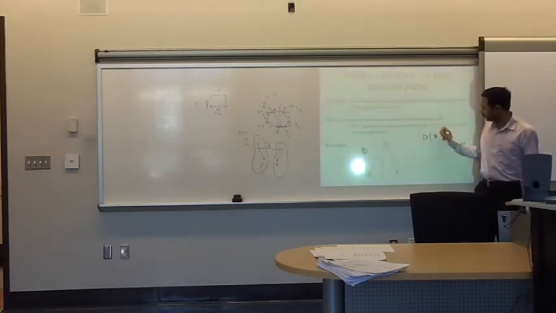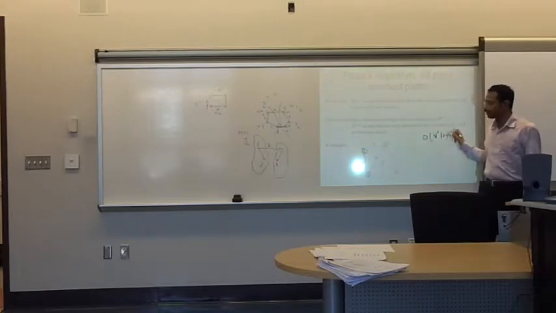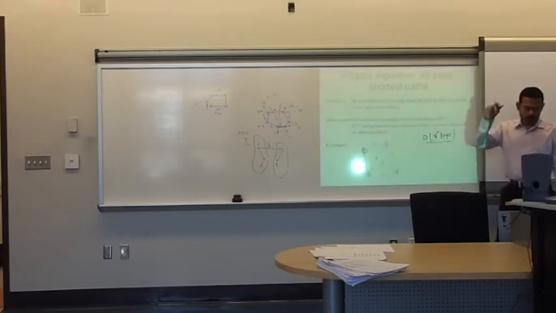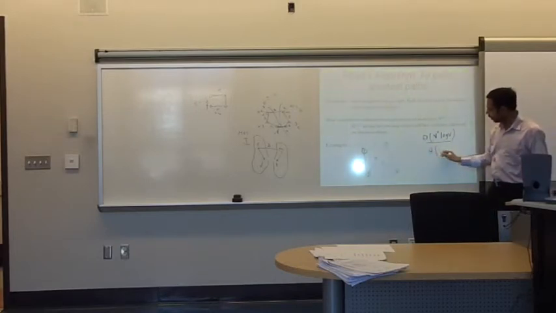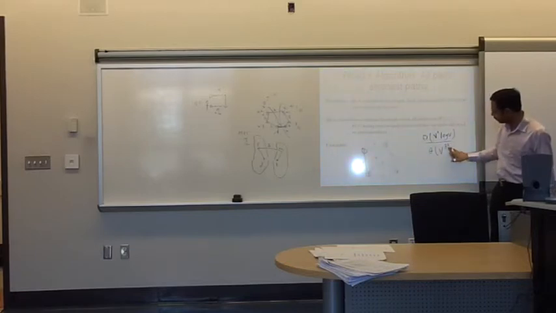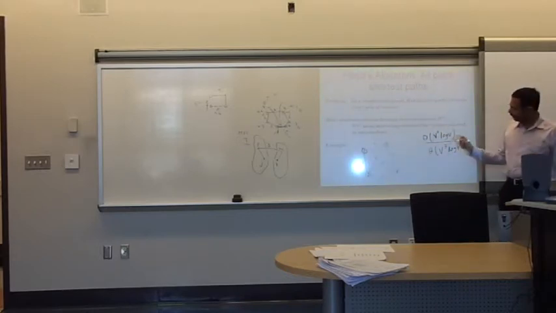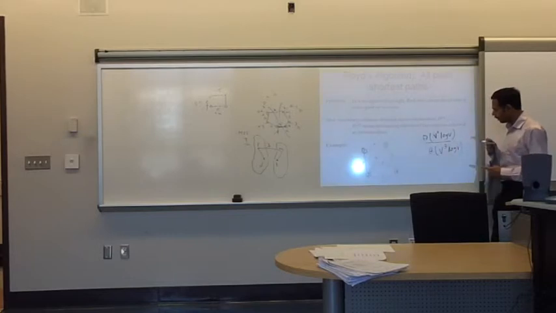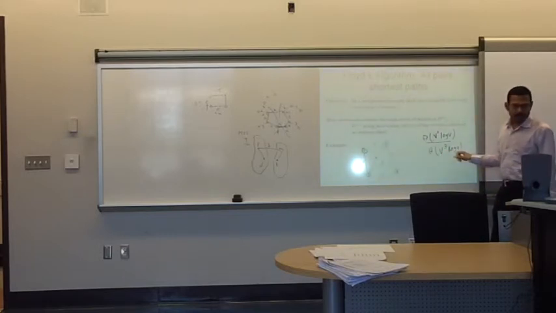I think it was V square log V. If you run it from one vertex, it is of V square log V. If you repeat it at every other vertex, it is V times this, which is going to be V cube log V. Is that clear?